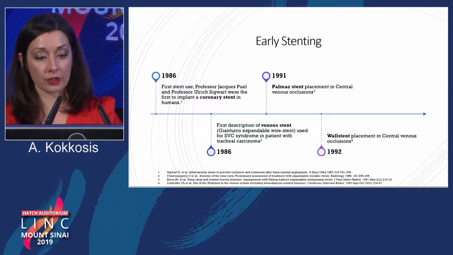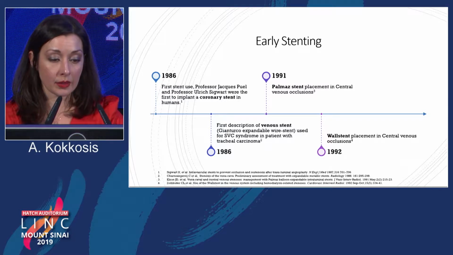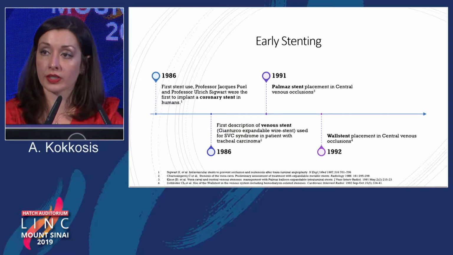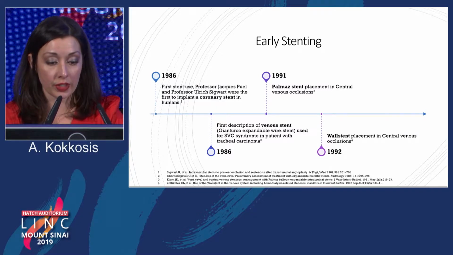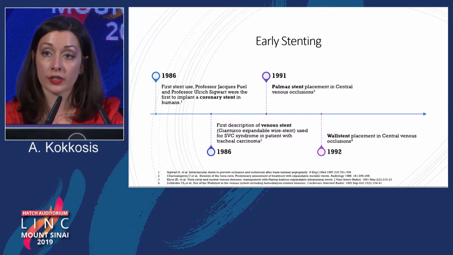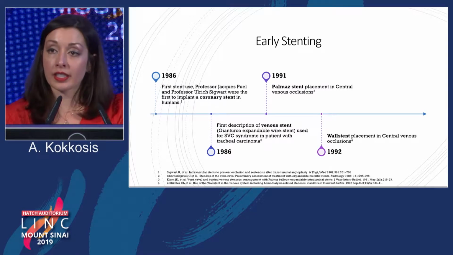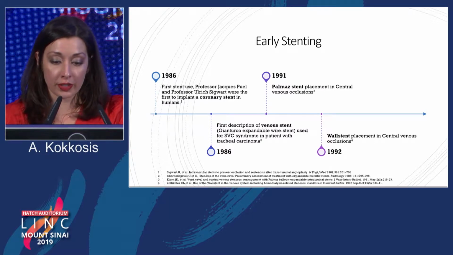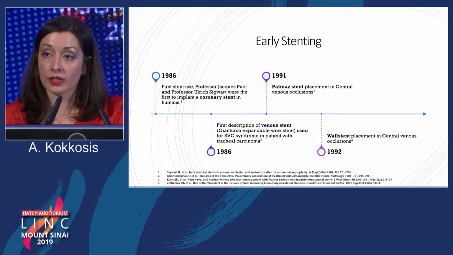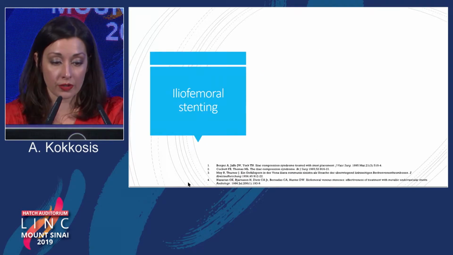Now, in terms of early stenting in the venous system, in 1986, the first coronary stent was placed. That was the first stent of all in a human. In 1986 was the first description of a venous stent, in which the Gianturco expandable wire stent was used for SVC syndrome in a patient with tracheal carcinoma. 1991 was the first description of a Palmaz stent placement for central venous occlusions, and in 1992 was the introduction of the Wallstent for placement in central venous occlusions.